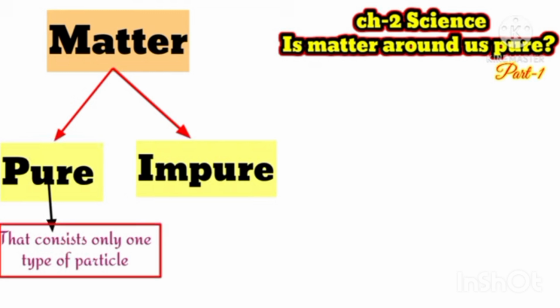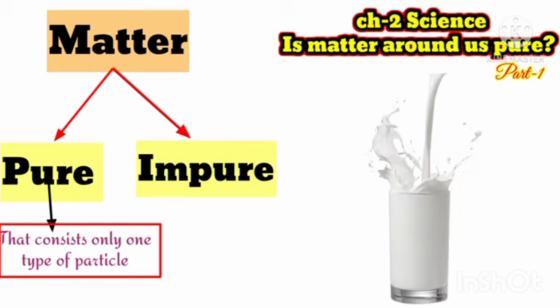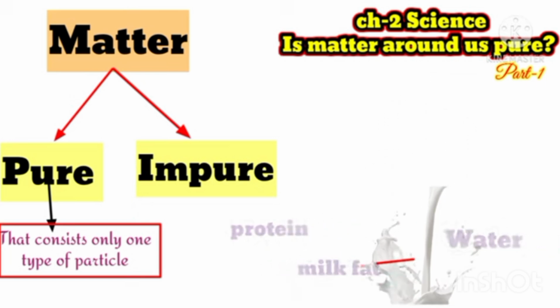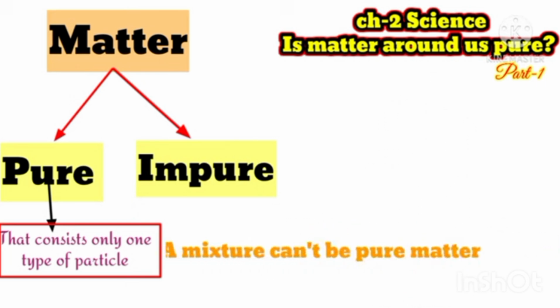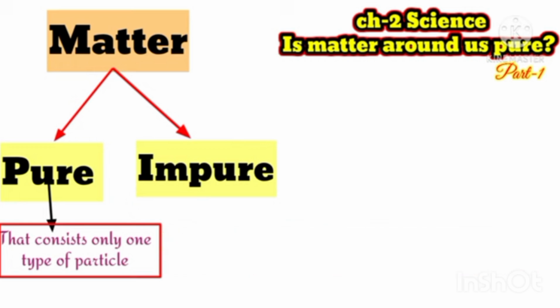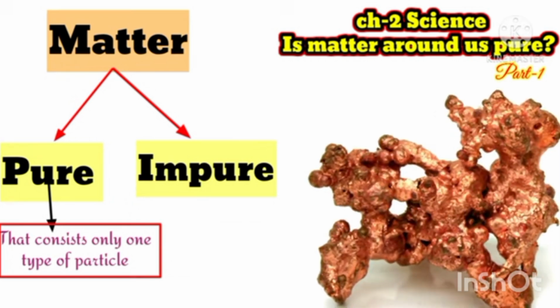For example, water, carbon dioxide gas, oxygen gas, these are pure substances. But milk is not pure because it consists of protein, fat globules, and water. That is why milk is not considered a pure substance, because it consists of more than one substance. And a mixture can't be a pure matter, but a mixture is made up of pure substances only.